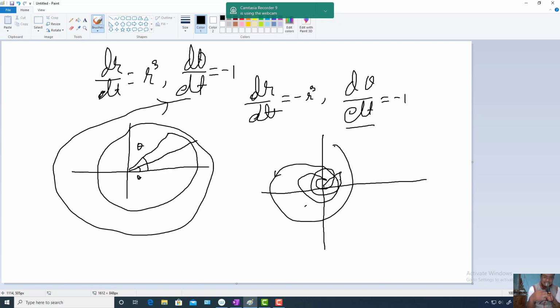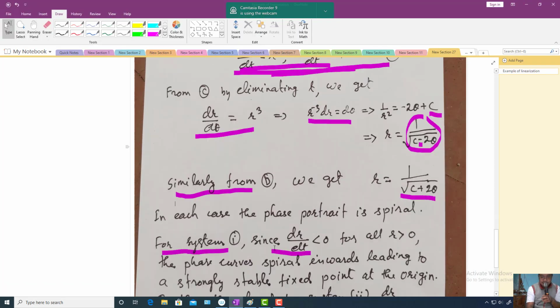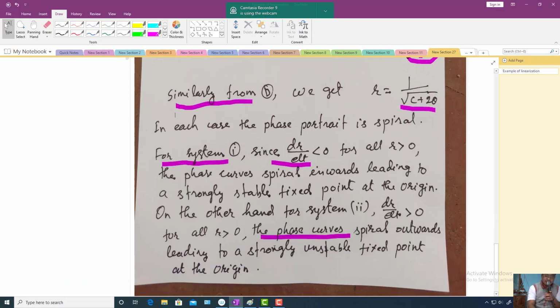Therefore their linearized counterparts have the same stability nature, that is center. But the nonlinear counterparts have very diverse behavior. One is spiraling inward, strongly stable; the other is spiraling outward, strongly unstable.